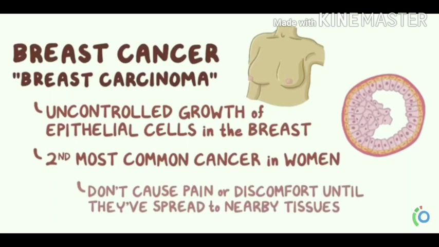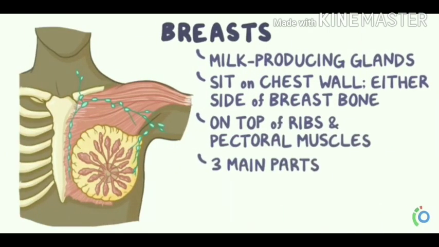When we describe the breast, these are the milk producing glands and they sit on the chest wall, on either side of the breastbone, and they lie on top of the ribs and pectoral muscles.